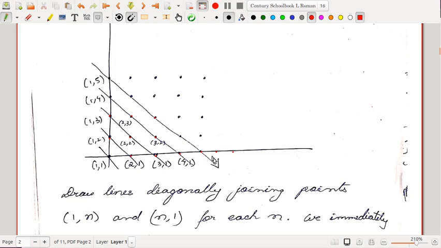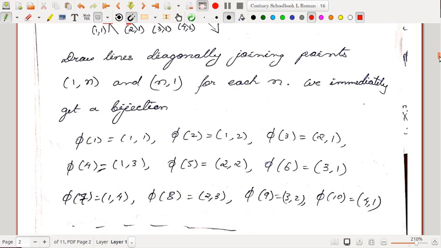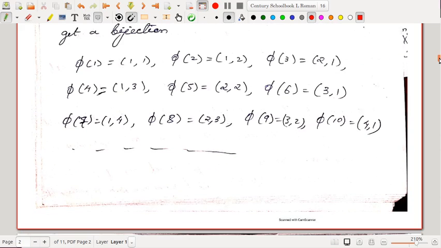Okay, so we keep on drawing lines. Then you will see we have actually constructed a bijection. Say (1,1) is the first element, (1,2) is the second element. Then say (2,1) is the third element. Like that, this is the fourth element, this is the fifth element, f of 5, this is the sixth element. That way we can construct a bijection. So that is how N cross N is countable. So we have a bijection of this type. We can also write an explicit expression for this. It is there in the real analysis book by Bartle and Sherbert. You can have a look.